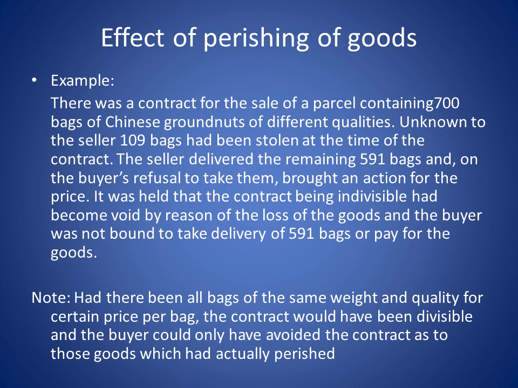Okay. So note, had there been all bags of the same weight and quality at a certain price per bag, the contract would have been divisible and the buyer could only have avoided the contract as to those goods which had actually perished. Okay, here in the given example we have different qualities of groundnuts, and that is why the buyer can refuse to buy the goods.